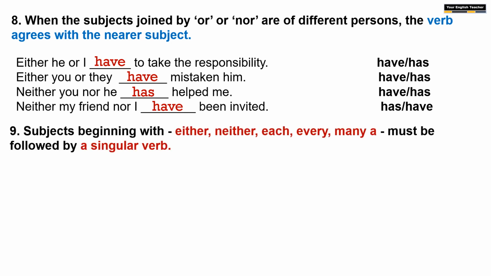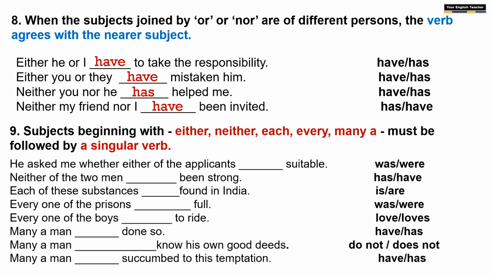And another rule is that subjects beginning with any of these words like either, neither, each, every, many a, are always followed by a singular verb. Let us consider these examples. He asked me whether either of the applicants dash suitable.